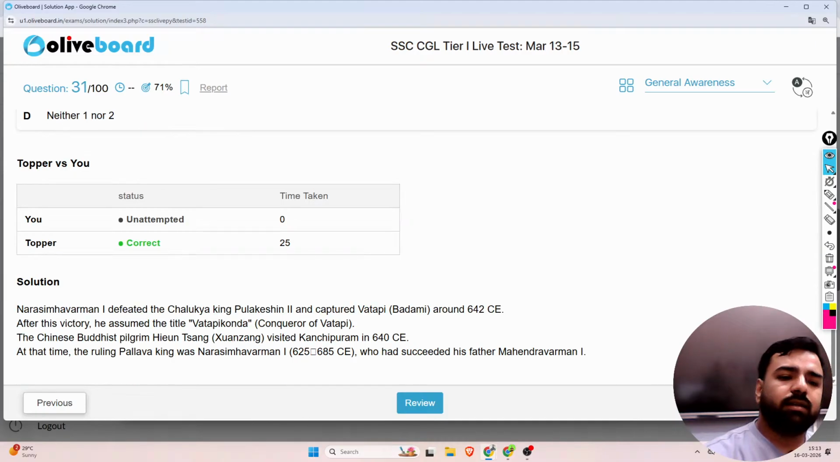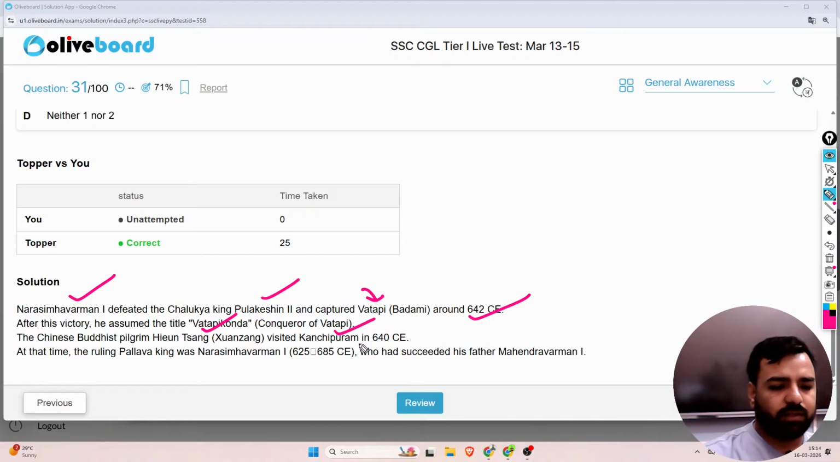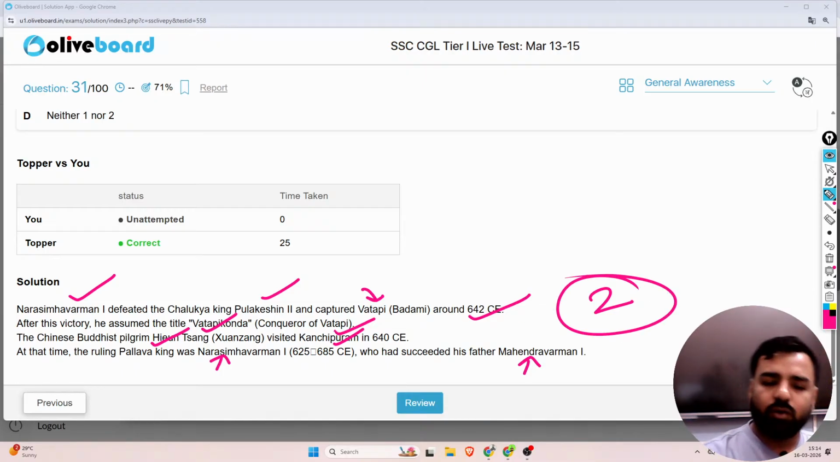C. So there are some important points which can be asked from here. Narasimhavarman I actually defeated the Chalukya king Pulakeshin II and captured Vatapi, right? That is around 642 CE. After his victory, he assumed the title of Vatapikonda, which means the conqueror of Vatapi. Then, if I talk about Hiuen Tsang, yes, he was a Chinese Buddhist pilgrim who visited Kanchipuram in 640 CE. At that time, the ruling Pallava king was Narasimhavarman I, who succeeded his father Mahendravarman I. This gives us clarity that both these statements are correct. That's why we are going with option C.